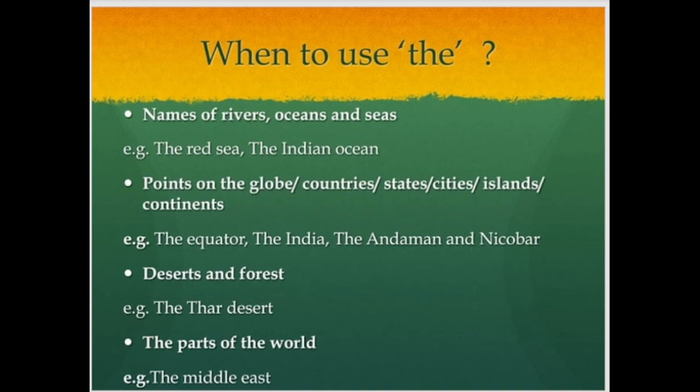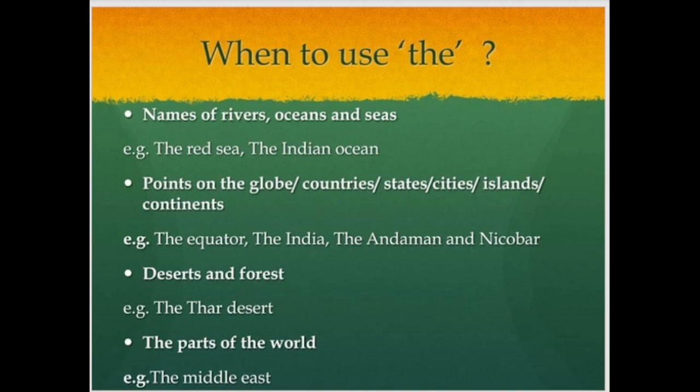The Andaman and Nicobar, these are collective islands. They are the names of two islands, but mostly they are used collectively, united, combined islands. I think it is a combination of 836 islands. So you can see much information from that.